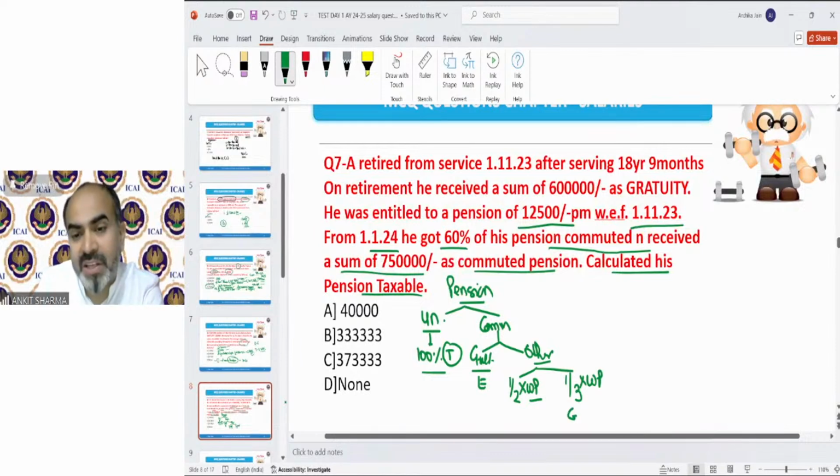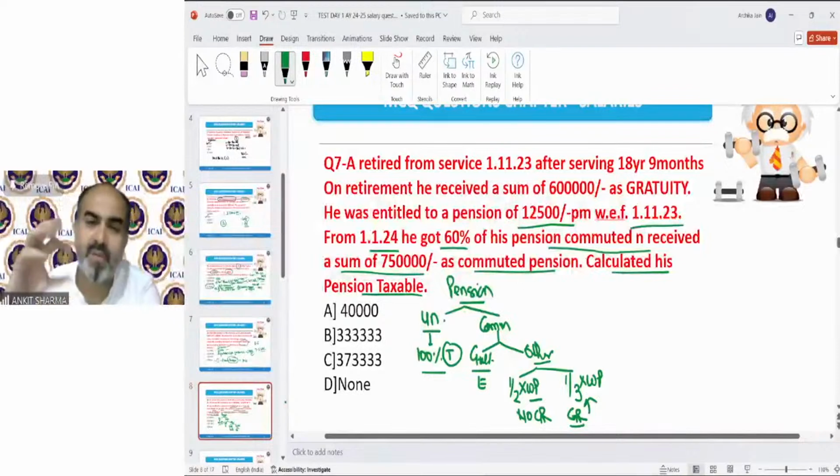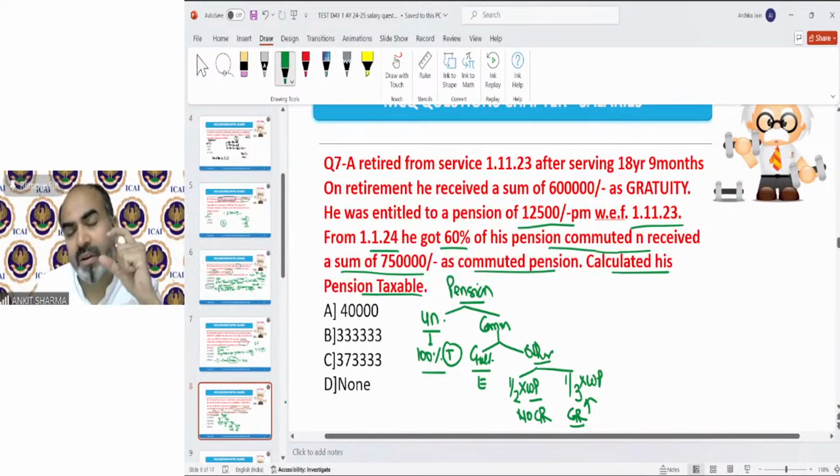If gratuity is received, then the exemption will be 1/3. If no gratuity is received, then the exemption will be 1/2. So this is the provision for taxability of pension. Now, what is the problem in solving this? Because we do not revise the provision, or we try to solve the whole question in one go. What is the taxable value of pension?